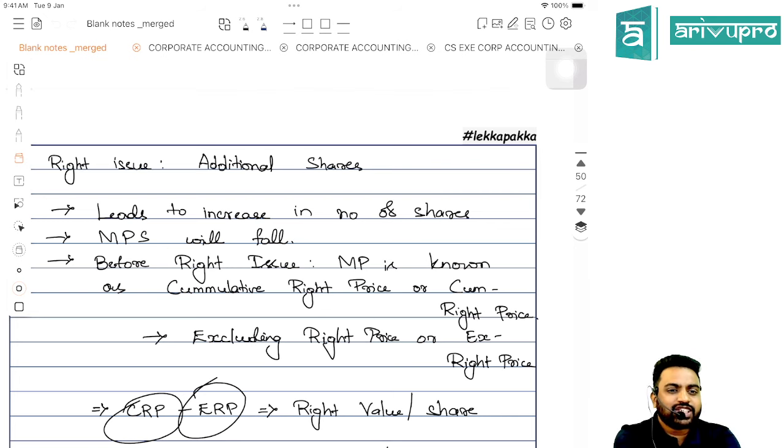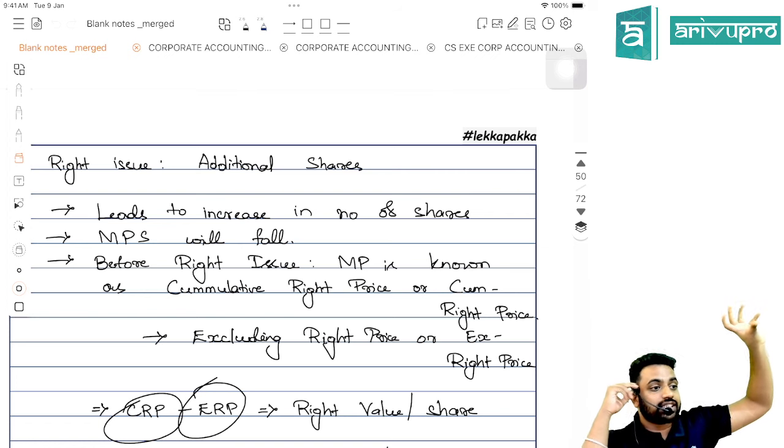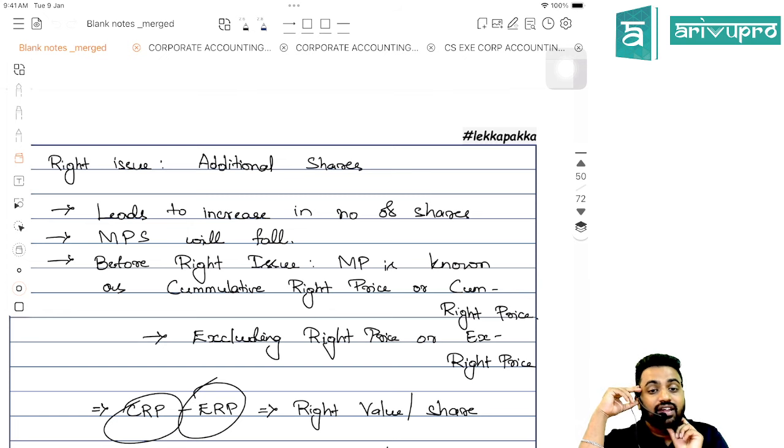So it is just the additional shares offered to the existing shareholders. Correct? So what happens? It leads to an increase in the number of shares available in the market. Because of this, the market price will fall. Before the right issue, the market price will be known as the cumulative right market price, because before the right issue, the right value is also included in the market price. That is known as cum right price.